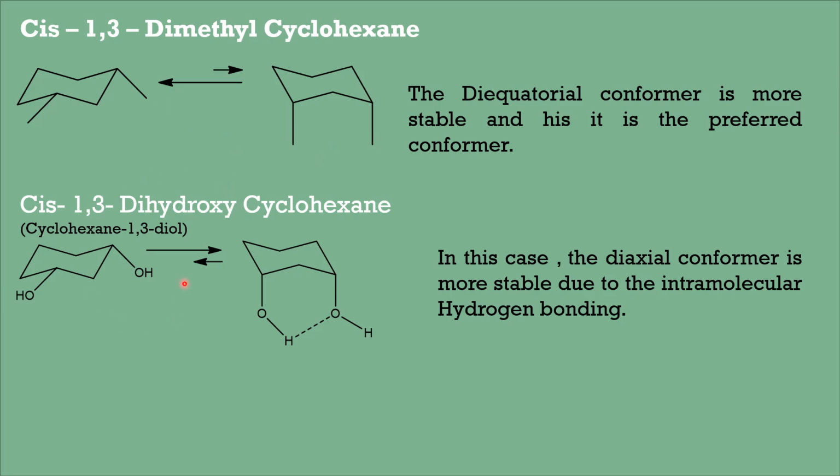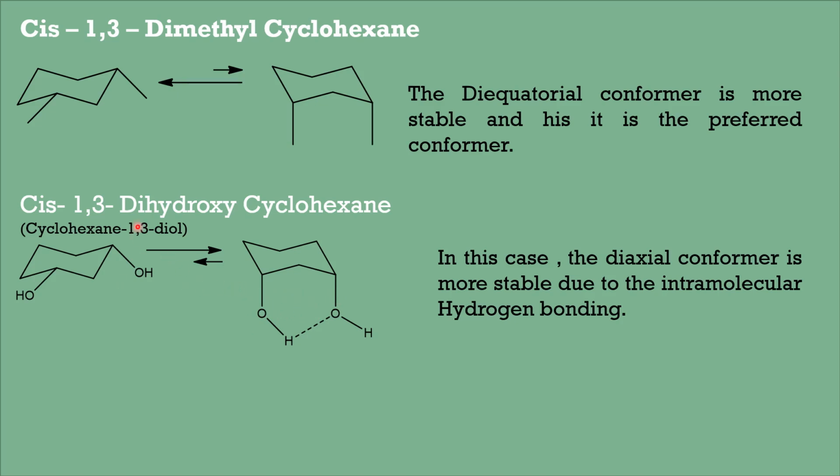But exceptionally, we have a molecule here. This is cyclohexane 1,3 diol in cis form. We expect the bulky OH groups to be present in the equatorial site. If they are present in the axial site, we expect 1,3 diaxial repulsions.